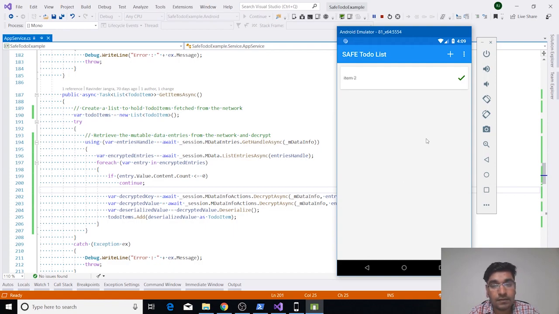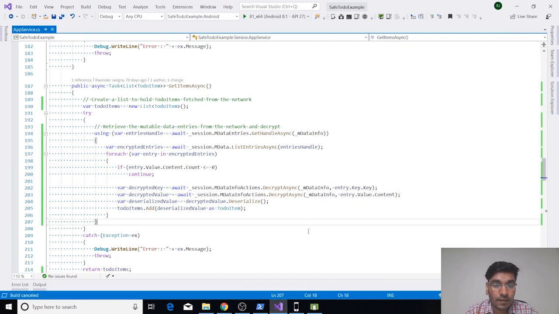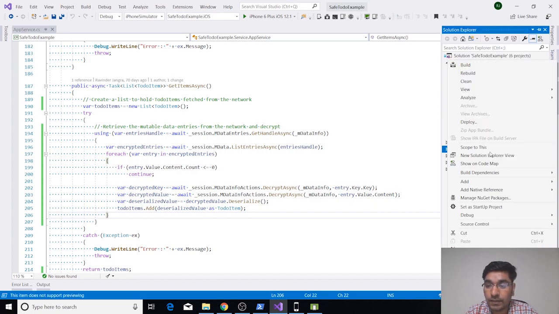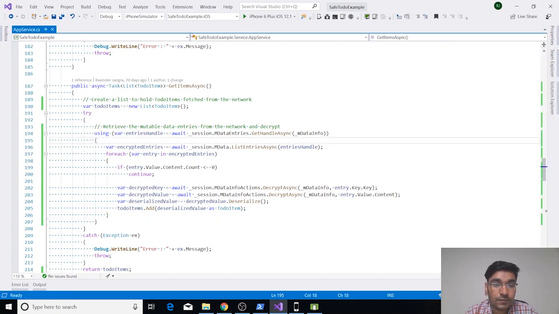Currently this application is running in mock mode, and we will be trying to run this application on iOS also. Let's try to run our application on iOS devices. You can just select iOS from the example, or you can set it from the solution and your project, and then you can set it as a startup project. Once you do this, you have the option to run it either on a simulator or iPhone. We are developing on the Windows platform, so I'm using a remote iOS simulator. If you're developing on a Mac, you can either use your phone to run this application, or the iPhone simulator on your Mac machine. So let's run this on the iPhone simulator.